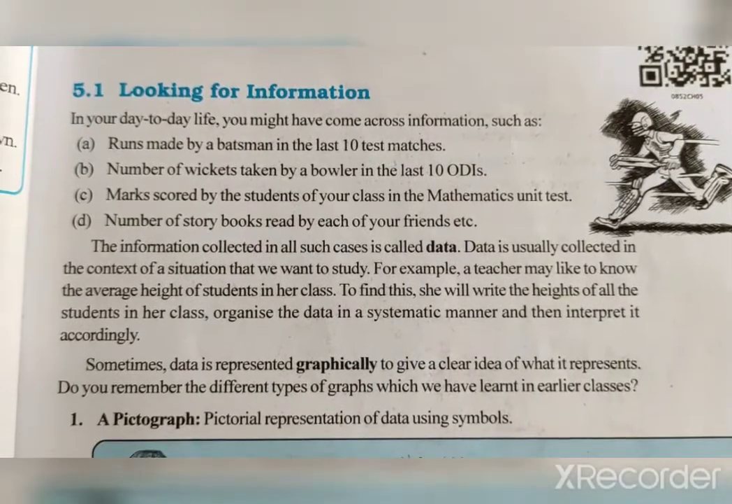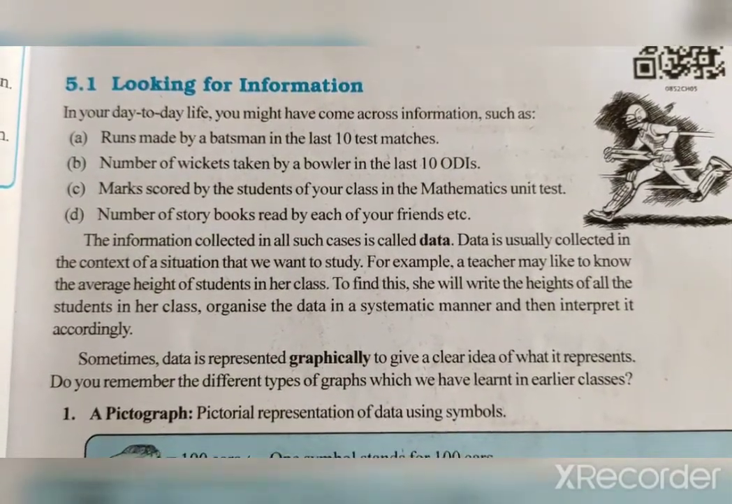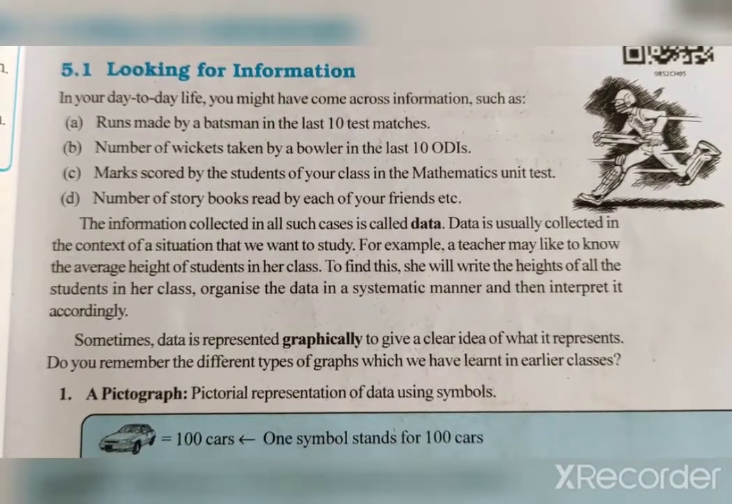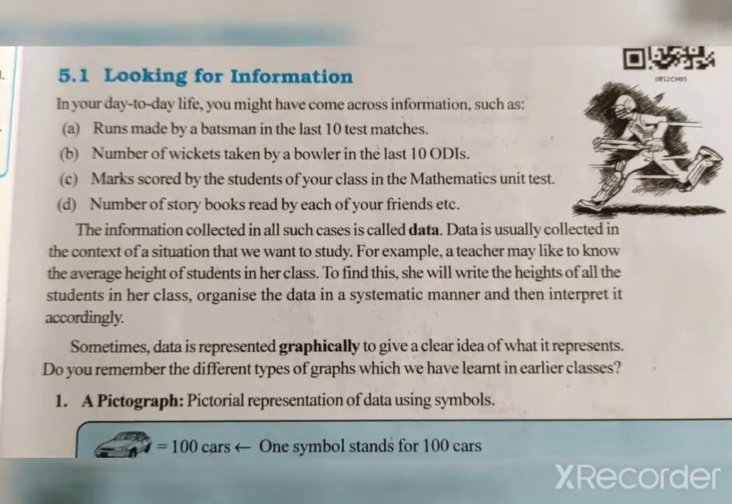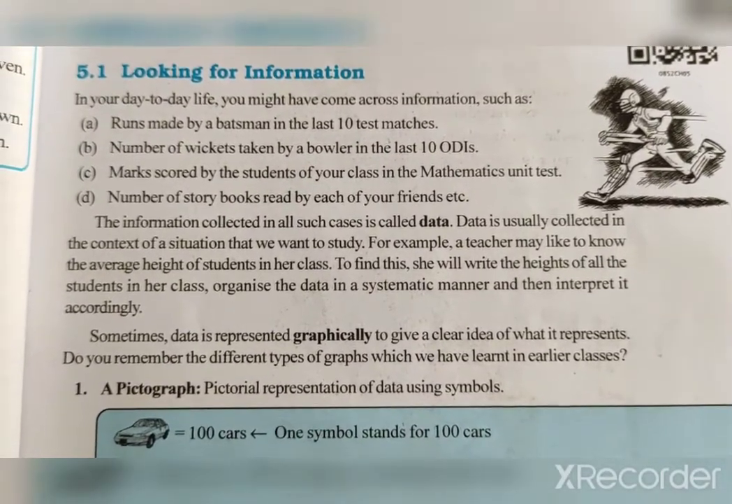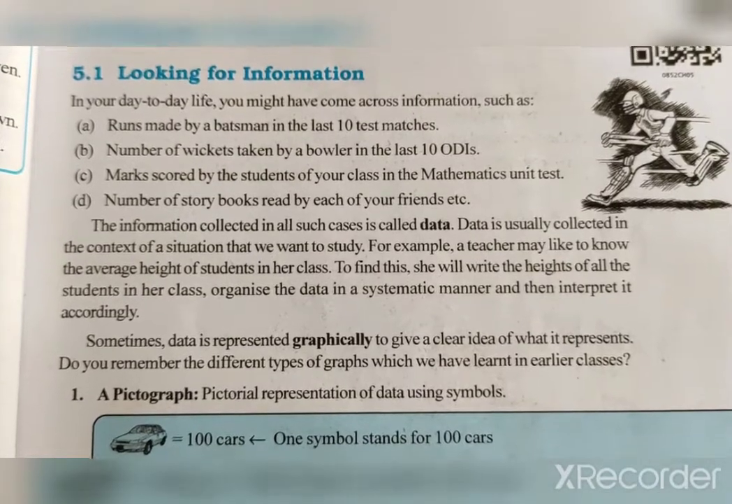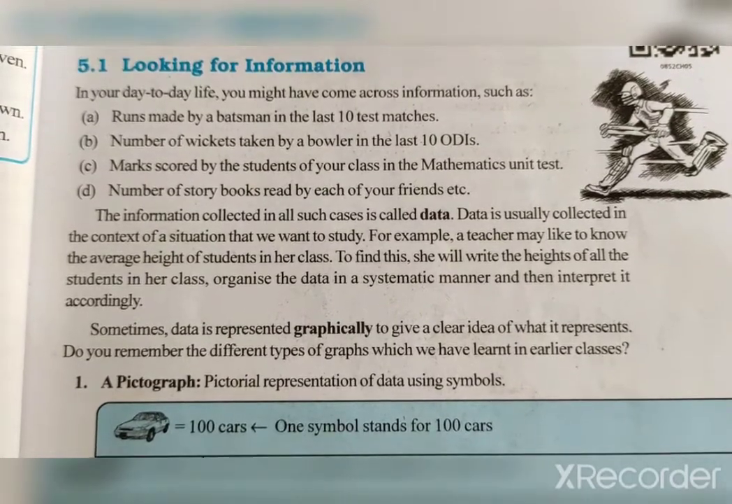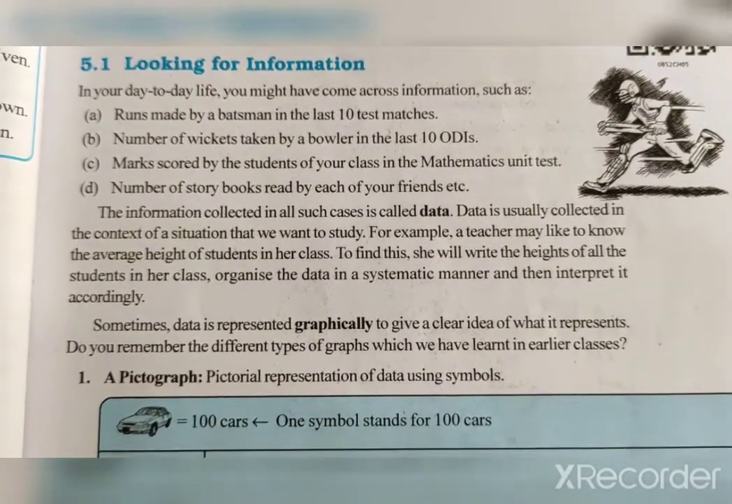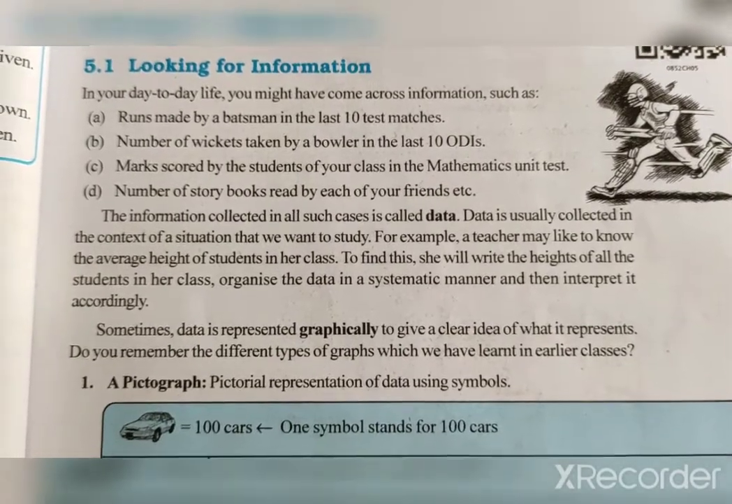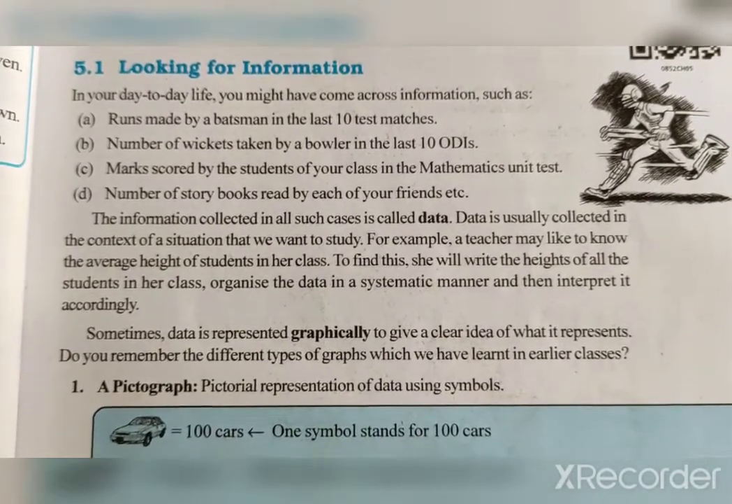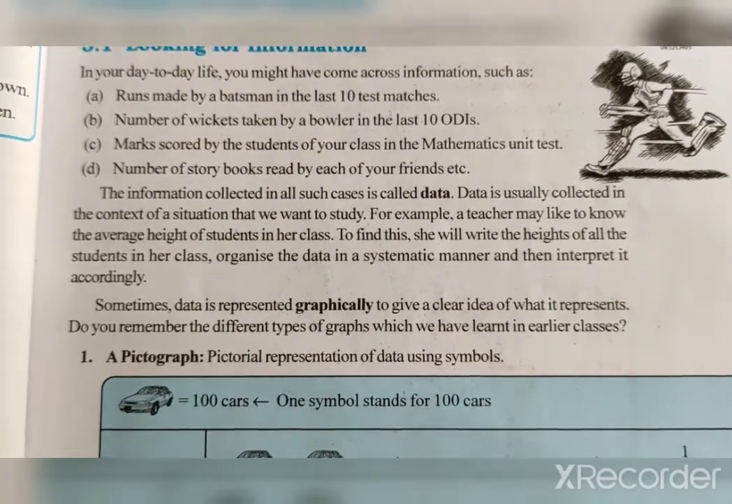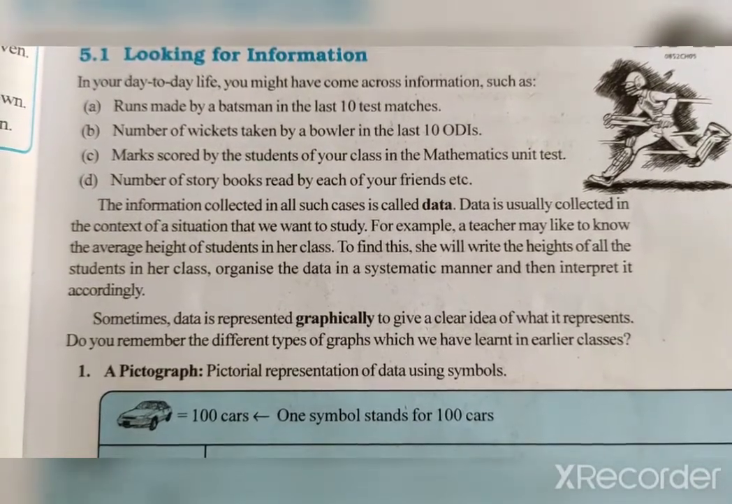The number of wickets taken by a bowler in the last 10 ODIs, marks scored by the students of your class in the mathematics unit test. Suppose that the periodical test you have completed, and we will give you the numbers. In unit test 1, I want to compare your numbers. So how many students got 20 numbers, how many students got 10 numbers. I will prepare a rough chart, and if anybody asks me, with the help of a graph I can tell easily.